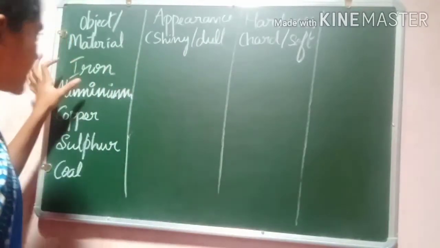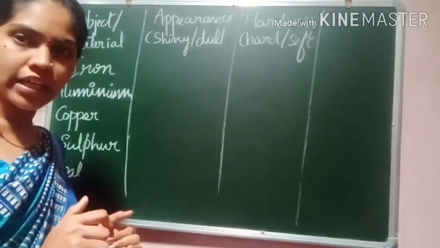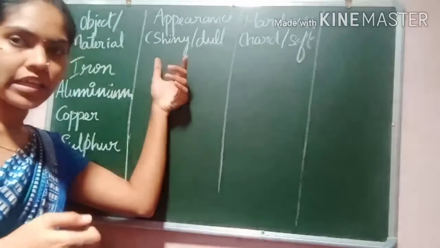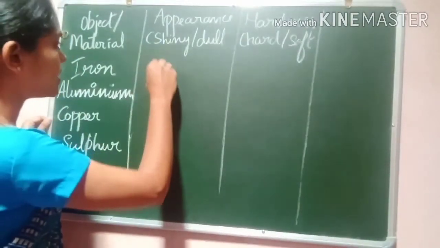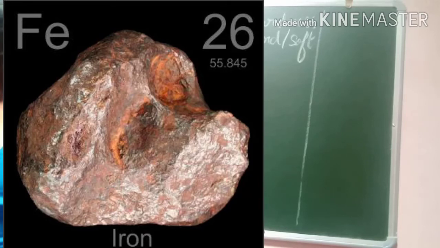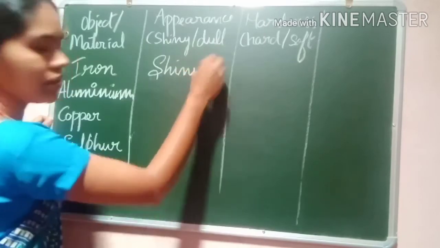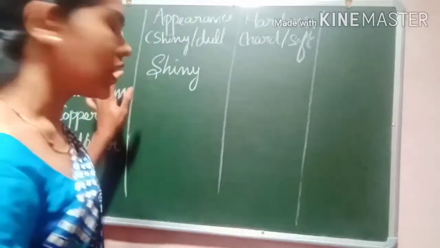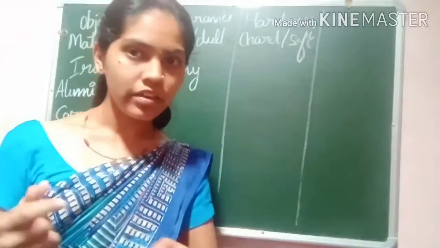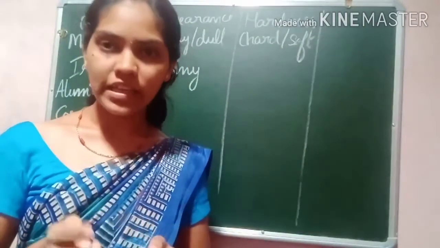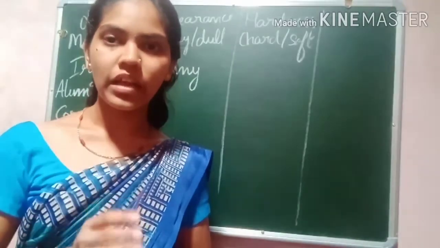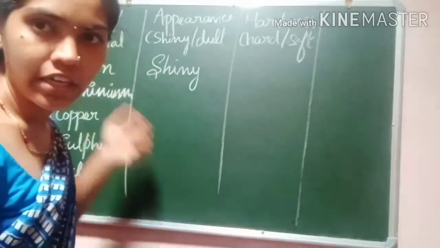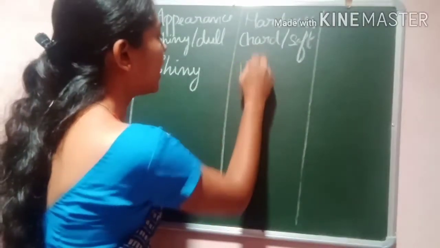So when you see the iron material, is the pure iron surface dull or shiny? Yes, they are shiny in appearance. You can make out it is available in silvery grey color. Then what about the hardness? Can you easily break it using scissors or a knife? Is it possible? No, you can't break the iron material easily. It is very hard.